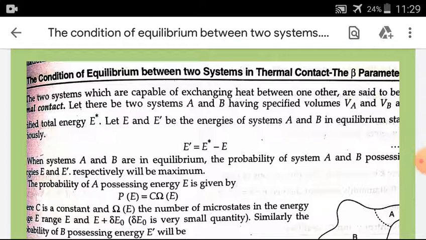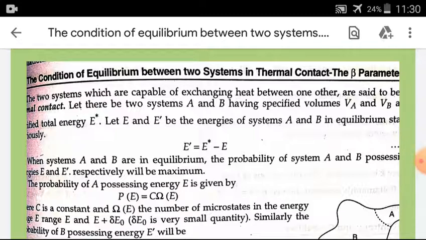The probability of system A having energy E is given by P(E) is equal to C omega(E) delta E naught, where C is constant and omega(E) is the number of microstates in the energy range E and E plus delta E naught.